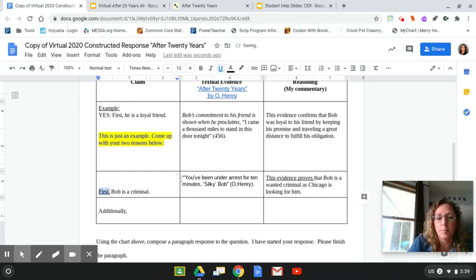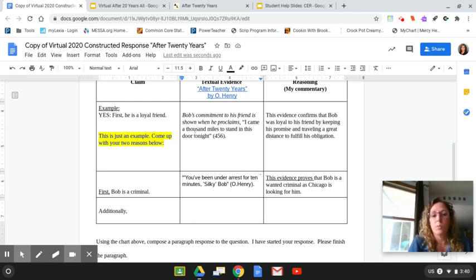First, Bob is a criminal. Now let's talk about textual evidence. Textual evidence can be introduced in a variety of ways. You can do simple things like "for example," but those get really boring. And so to introduce your quote is a great way to do this.